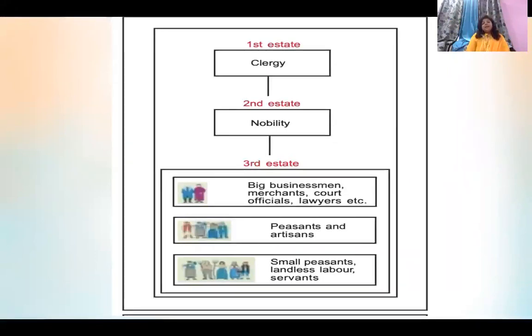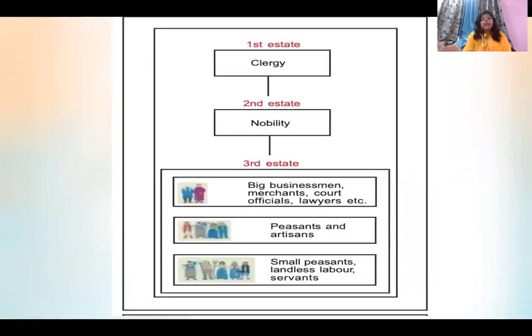Among the third estate, there were three different classes of people. One were the big businessmen, the merchants, court officials, lawyers, etc. Then second were the peasants and artisans. And third were those who did not have any land, that is the landless laborers or the servants.